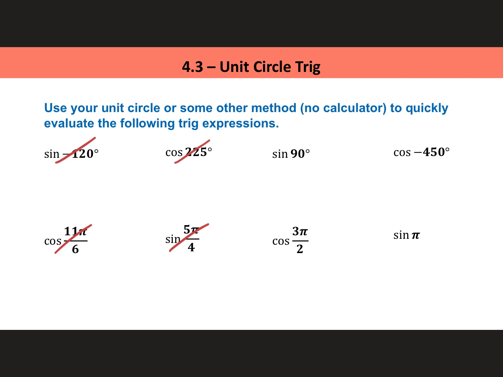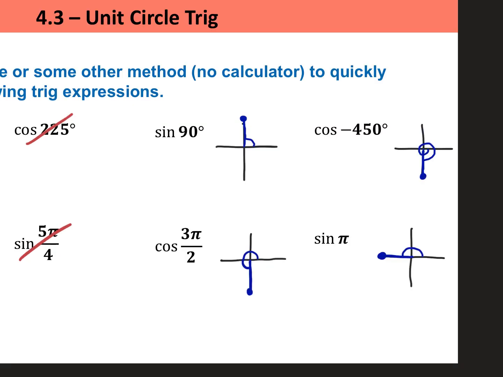And notice all these land on the 90 degree family. But the rule still applies. Cosine wants the x, sine wants the y, tangent wants the y over the x. If you need a hint, I've drawn up on the board what angle you should be looking at on your unit circle. Negative 450 is tough.